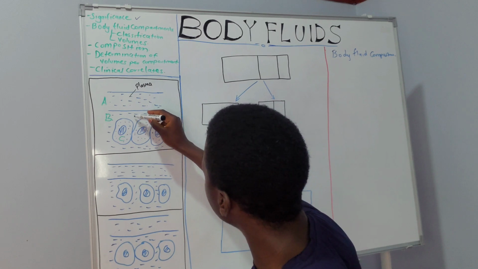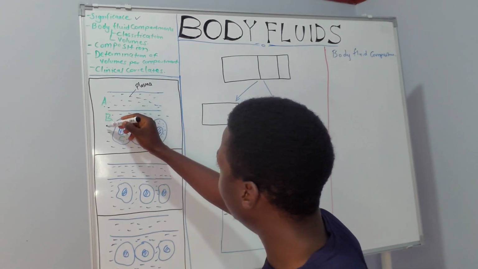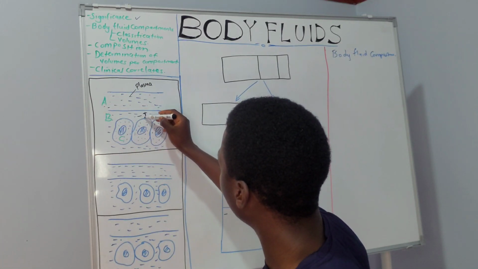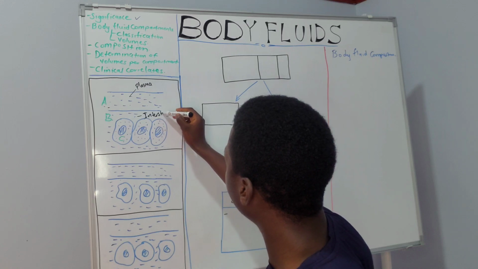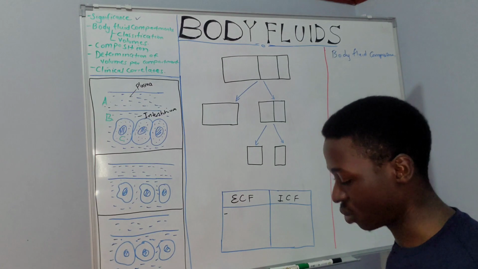And then we have this section B. So this is A that has plasma, and B is the environment around the cells. This is what we call the interstitium. So the interstitium also has water.